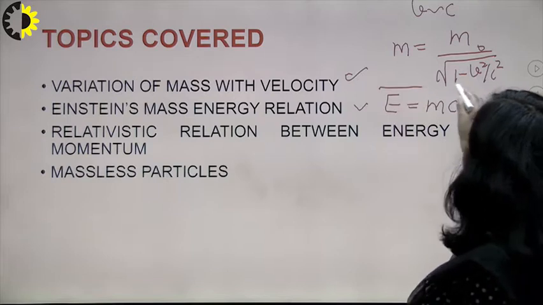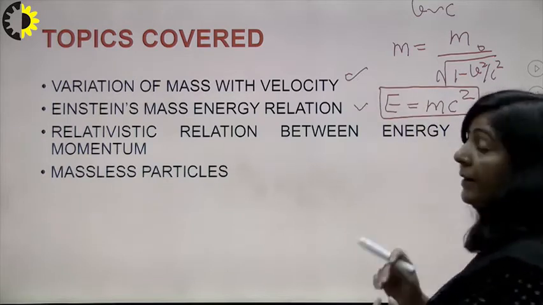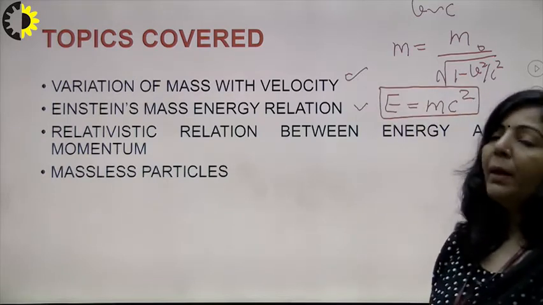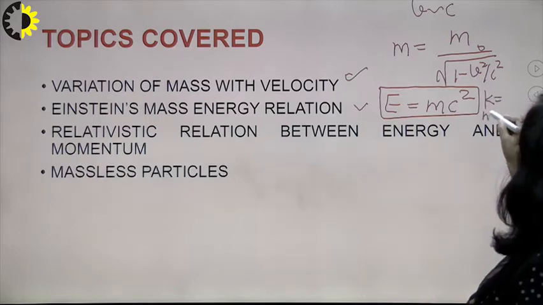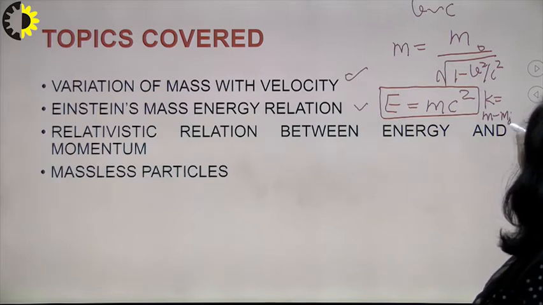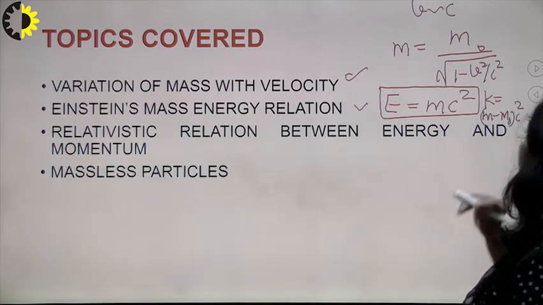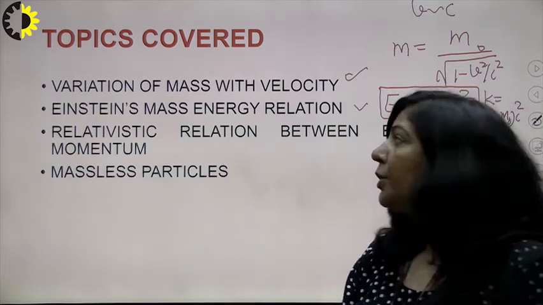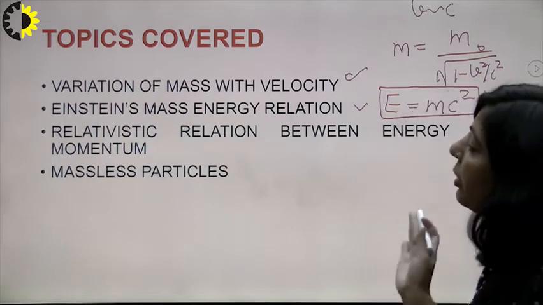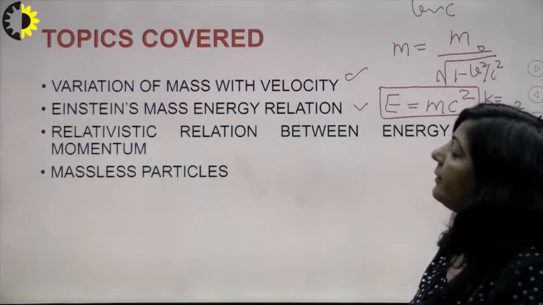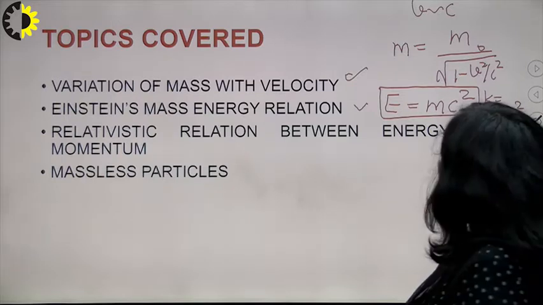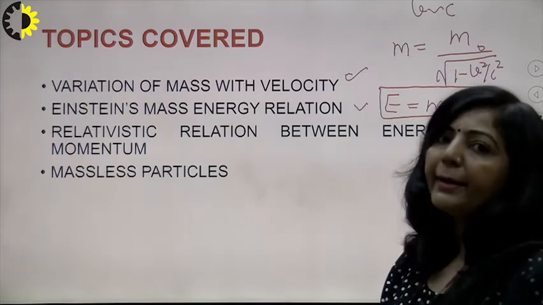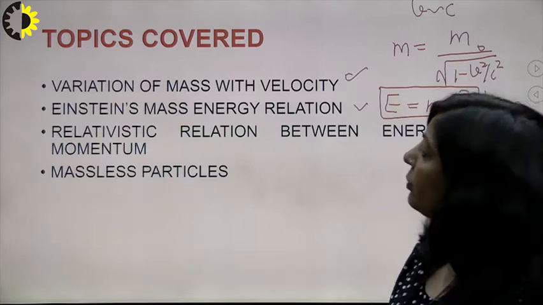This expression is applicable in relativistic mechanics. One more point is that kinetic energy in relativistic mechanics is m minus m naught, times c square. We have also solved a few numericals based upon these relationships, so you have to solve numericals based upon all these concepts. After that, we derived the relationship between energy and momentum, and we will also correlate kinetic energy and momentum. So I am going to start from here.